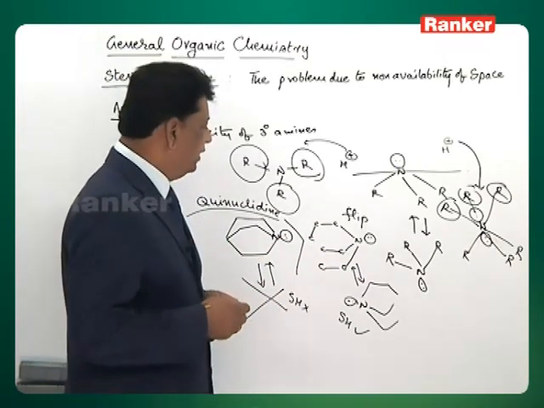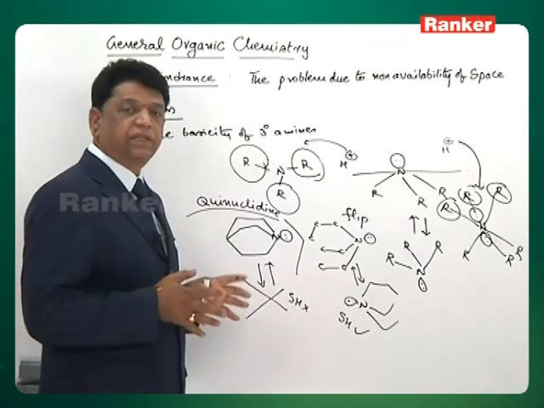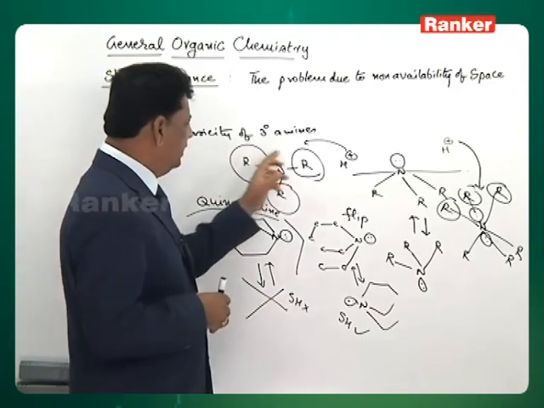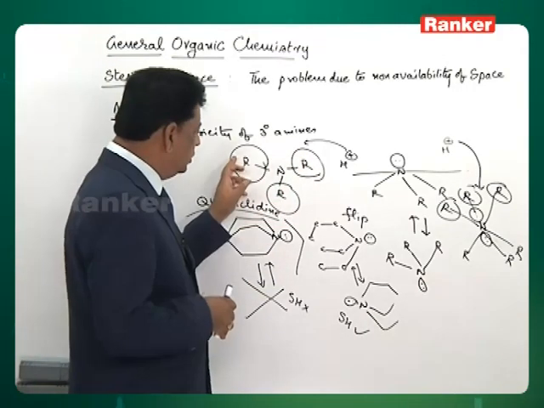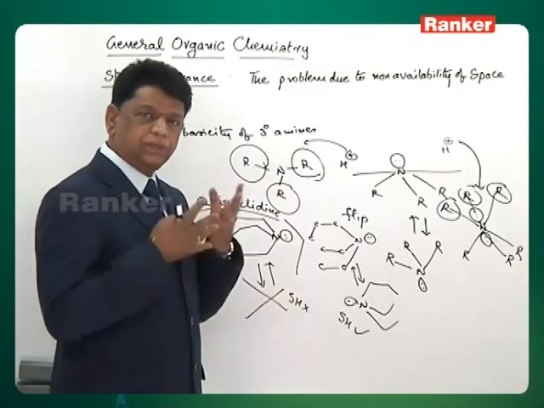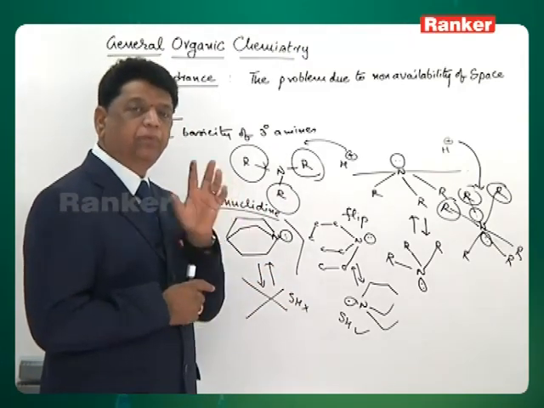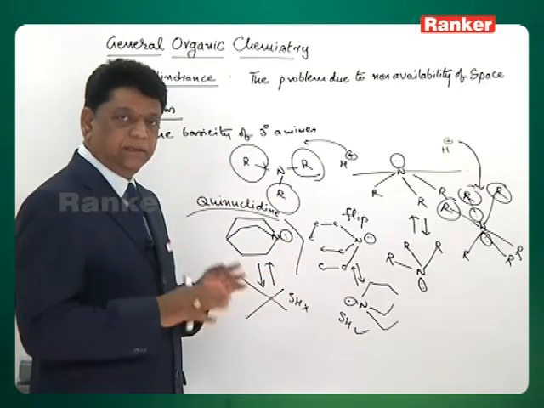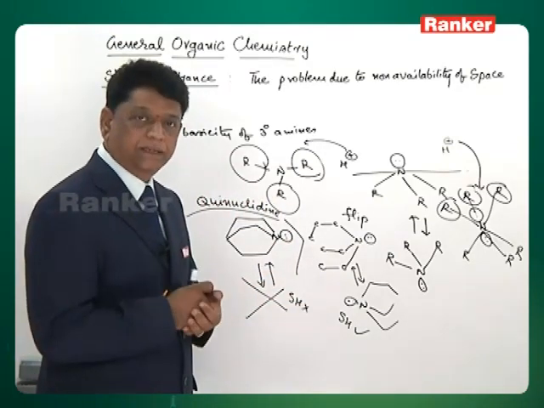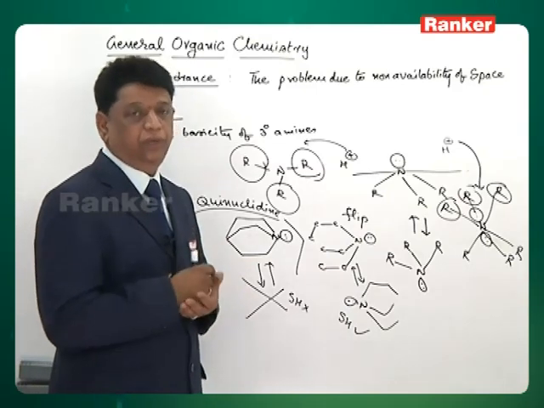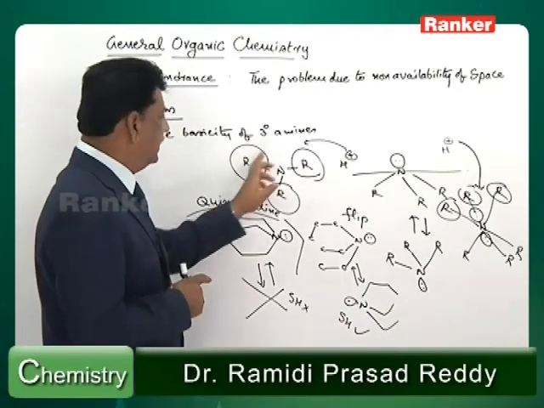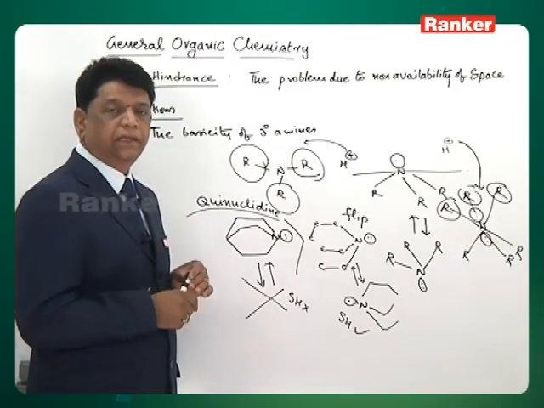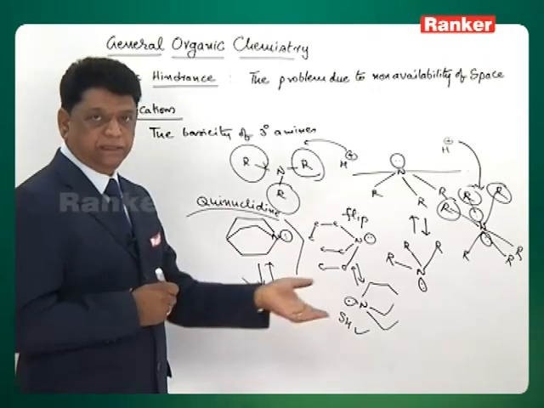So it is clearly established that whenever the nitrogen has alkyl groups, not necessarily 3 alkyl groups, sometimes 2 very big alkyl groups will also have the steric hindrance. Even sometimes a 1 degree amine having a neopentyl group, let us say, will become less basic than even the 2 degree. It depends upon the size. In the previous case we took the ethyl group, in which case the 2 degree is found to be more basic than the 3 degree.